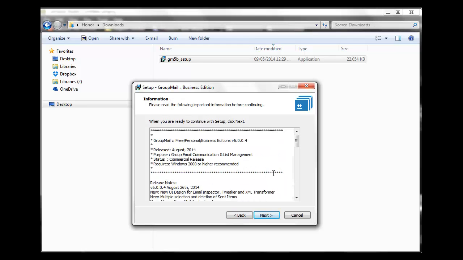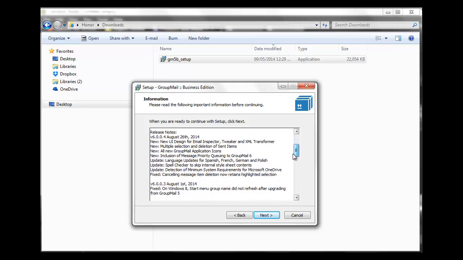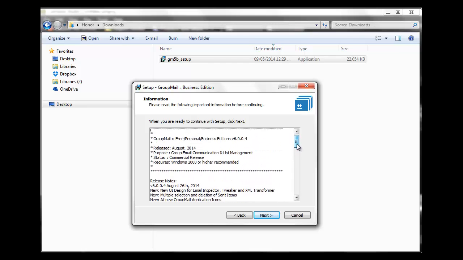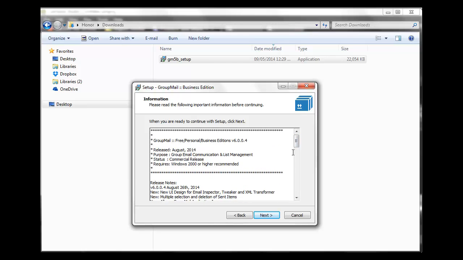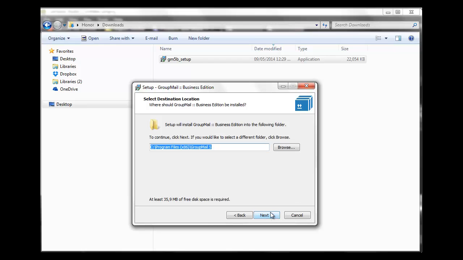There are some release notes here that you can browse through, containing all the latest updates and fixes. Then click on Next. We're going to install GroupMail to the default path, and then click Next.